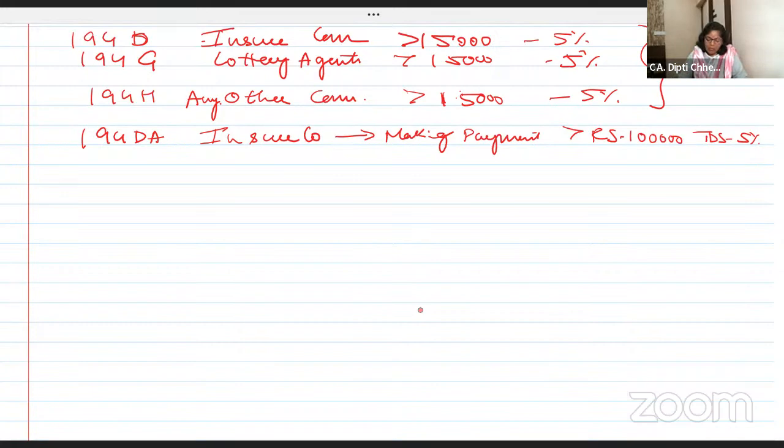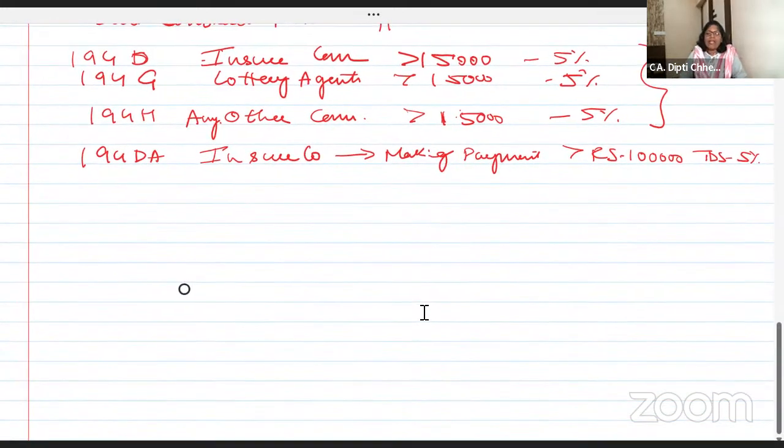Don't worry about what others are thinking. If you are following and if you can comment below all clear, that motivates me also कि सही में आपको समझ में आ रहा है. 1 second. Yeah. So if the insurance company is making payment above 1 lakh, TDS is deducted. Now here the question mark is, dear students, is the insurance company giving you sum assured on the maturity of the policy? Is it taxable or not?